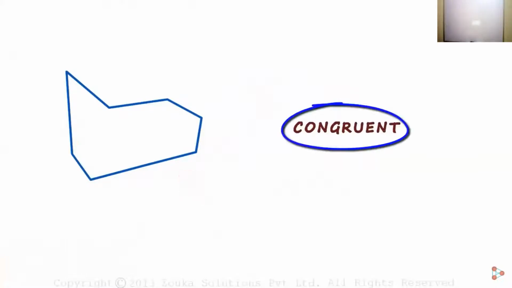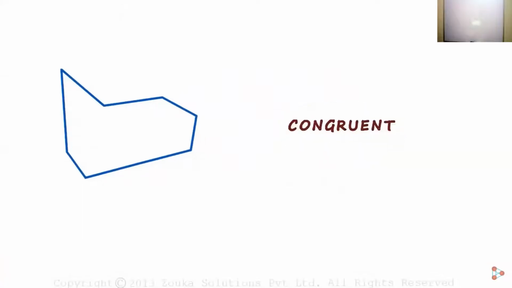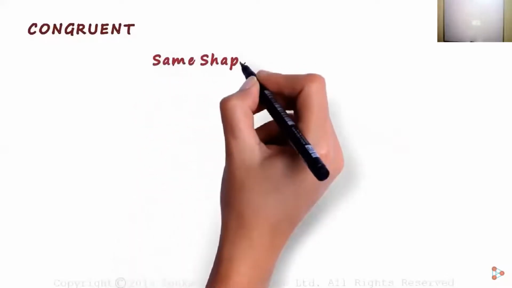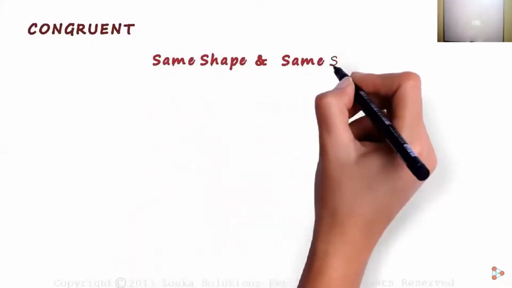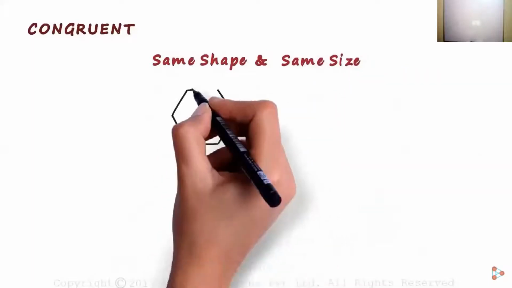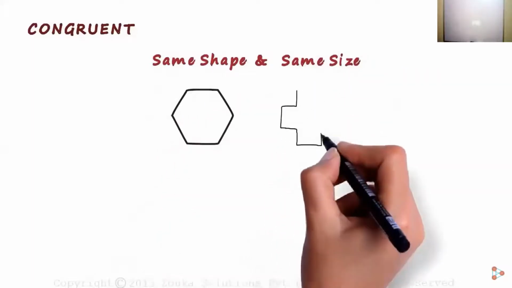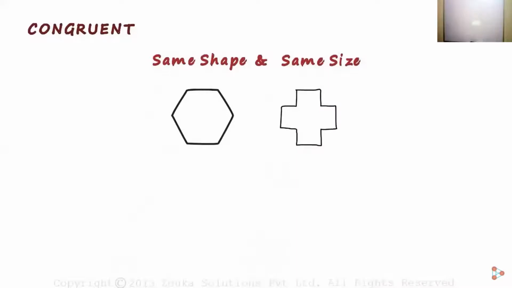And let's understand a bit more about congruency. When are two figures congruent? It's simple. They should have the same shape as well as the same size. Say we have a shape like this and another one like this. We can easily say that they are not congruent, they're completely different shapes.